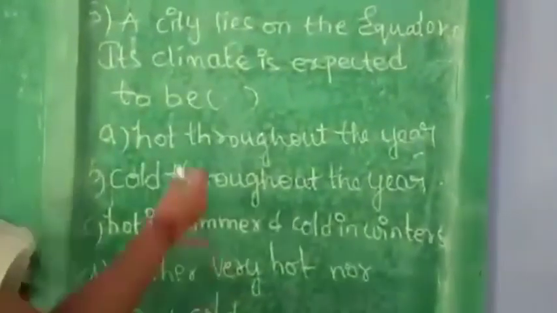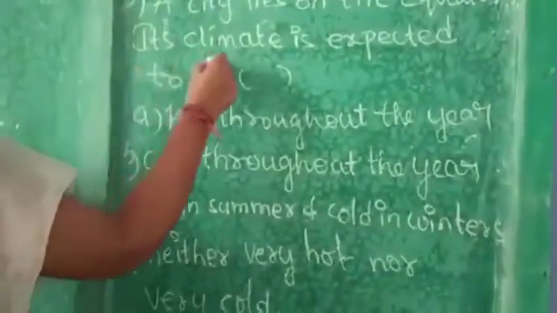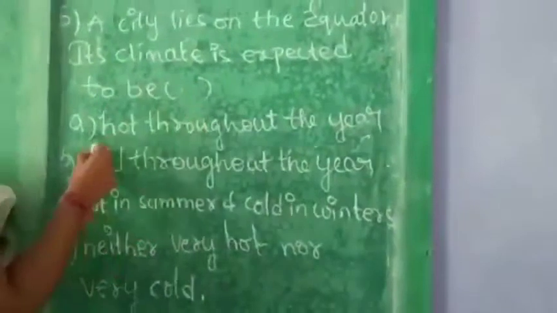A city lies on the equator. Its climate is expected to be hot throughout the year.